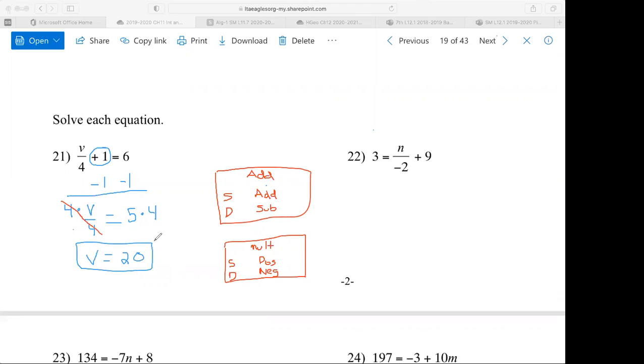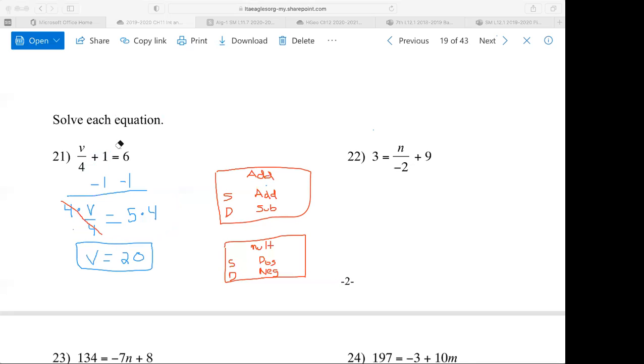If we wanted to do a check step, this is the optional thing. Don't need to do this on the test to show me you're doing this. But if you want to check to see if you had the right answer, you plug 20 back into V. 20 divided by 4 is 5. 5 plus 1 is 6. Yeah, that's the right answer. Check steps are optional. I don't need to see that you did a check step. But if you'd like to do one, just so you know that you got the right answer, that would be a smart thing.